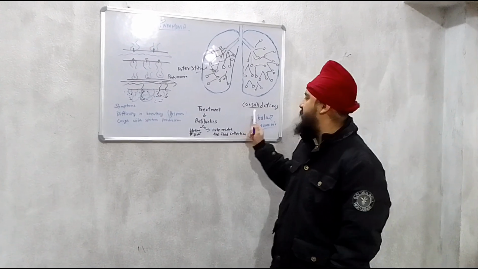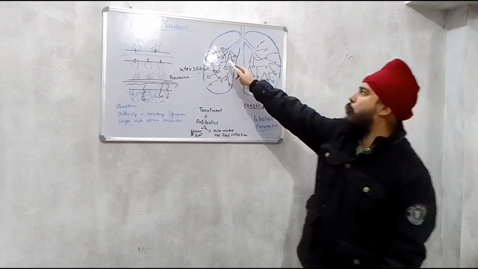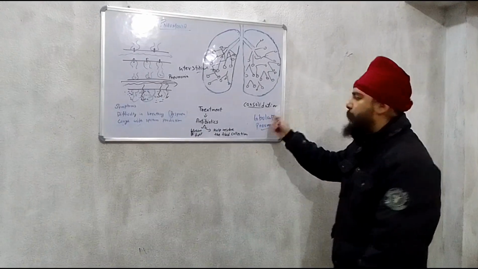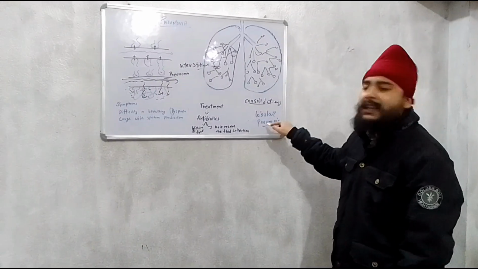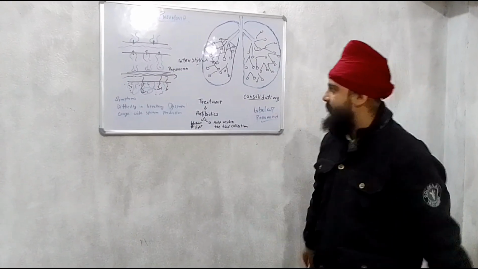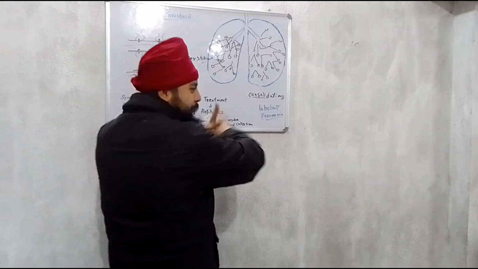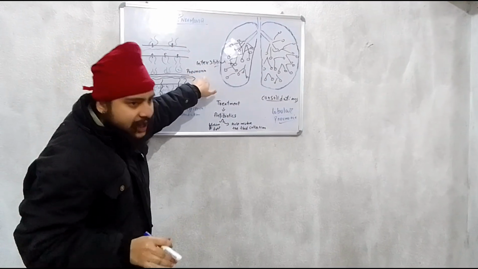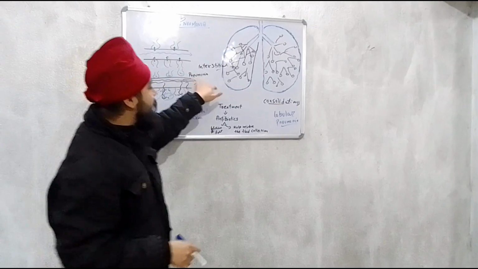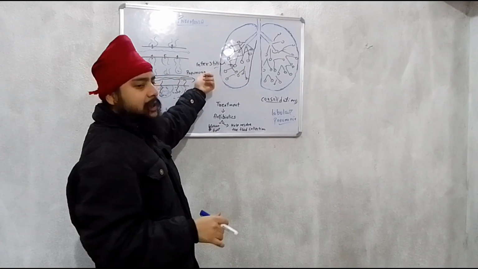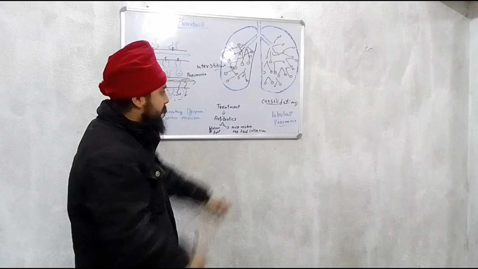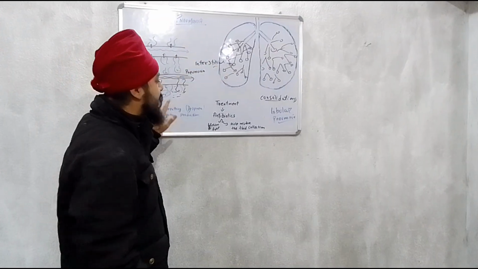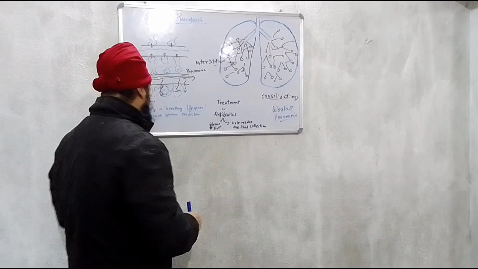Okay, here it is written consolidation. If it is in the lobes, these are the lobes, it is called lobular pneumonia. If it is everywhere in the spaces, it is called interstitial pneumonia. So we have lobular pneumonia and interstitial pneumonia.